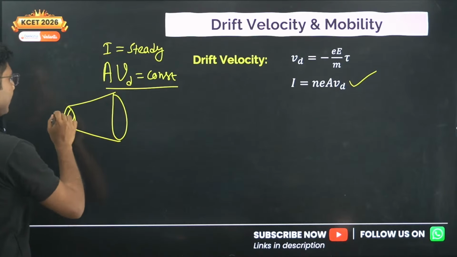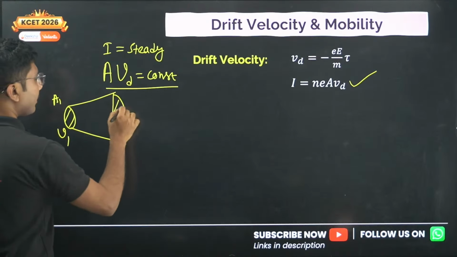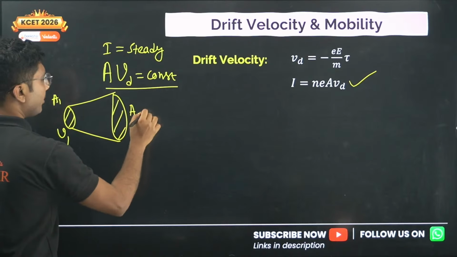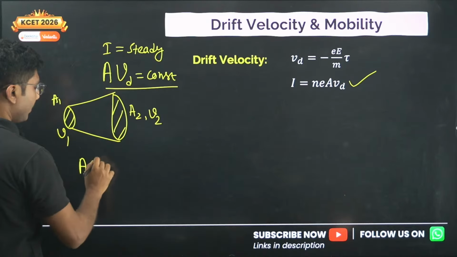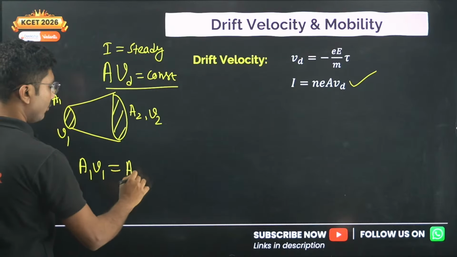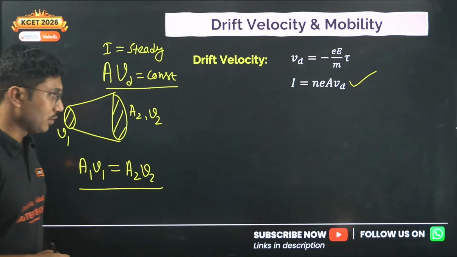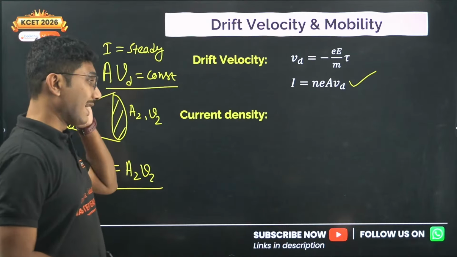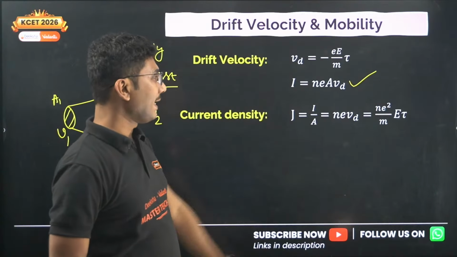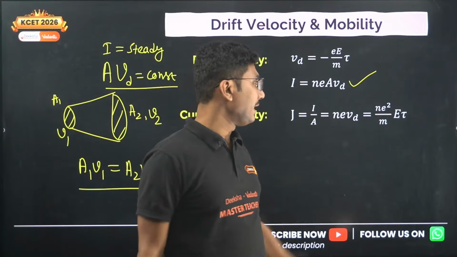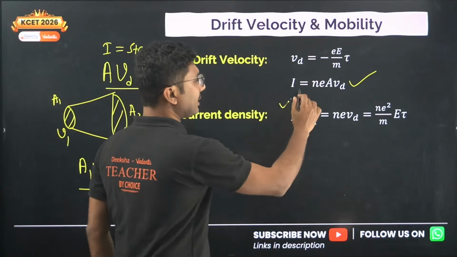Suppose the area of this is A1 and the drift velocity is V1, and for this area A2 the drift velocity is V2. Then A1 V1 should be equal to A2 V2. It is like the continuity equation that you have studied in your PU1. Current density is current per unit area, I by A, which is given by n e Vd, also n e square E tau by m. This formula is not important, you have to remember the earlier one.